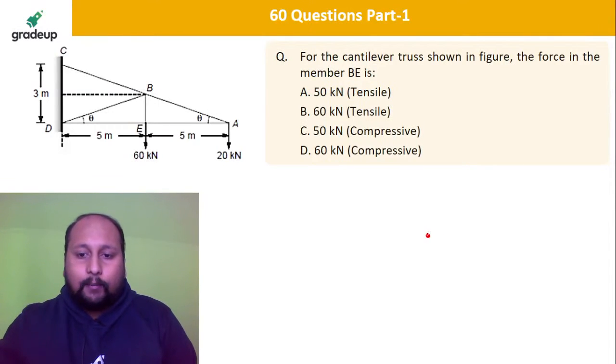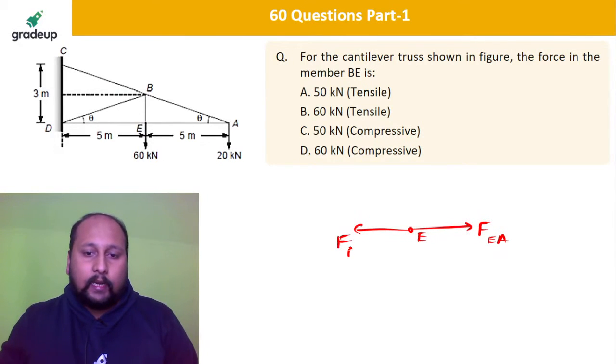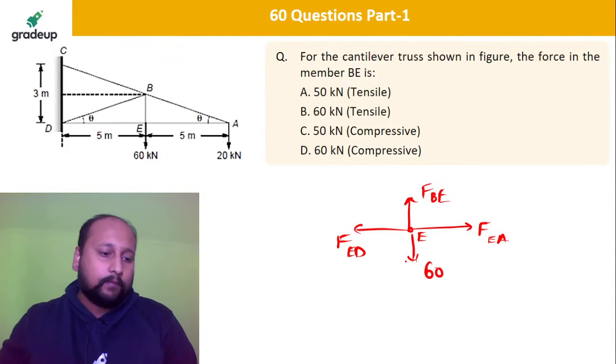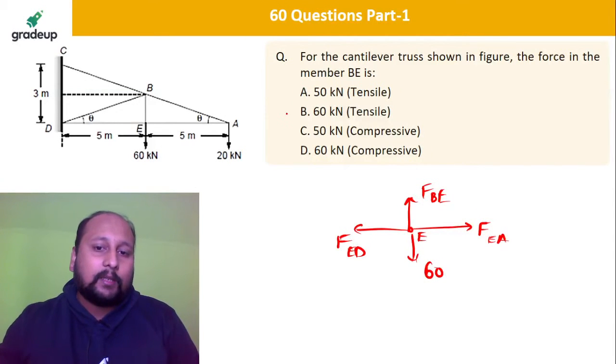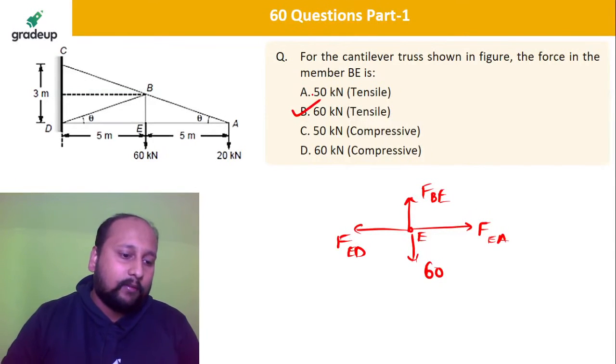If you see at point E, we have AE, FAE. Let me write, this is point E, this is FEA, this is FED. I'm only drawing this for your reference, BE, and this is 60. Tell me, A, B, C, D. My dear friend, B is equal to 60, and that is positive. Option B. Very good, very good.